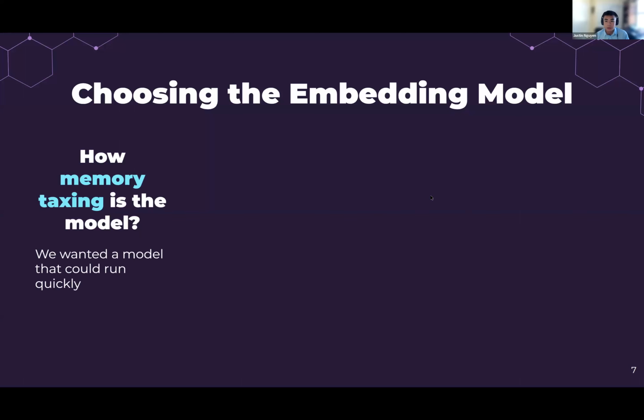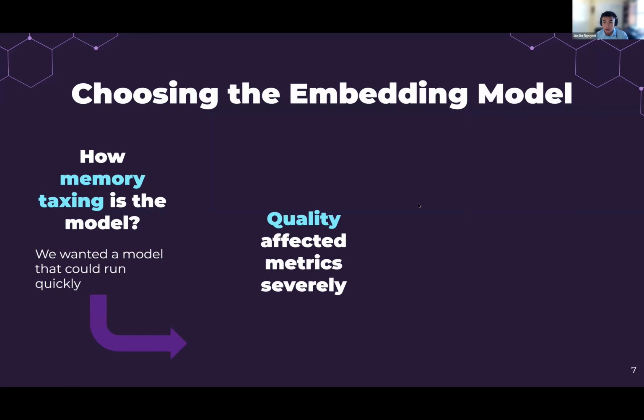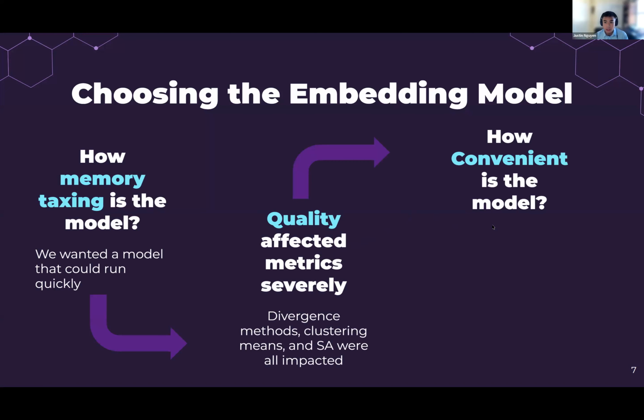Many factors played into how we decided which embedding model to use. We needed a model that was memory efficient given our large data size, but could also run quickly. However, we also needed a model that created high quality embeddings. For example, Instructor XL was highly efficient as a model, but created low detail embeddings. Lastly, we needed a convenient model. Some models were pre-trained, which required no hyperparameter tuning, and others were very user-friendly to implement.